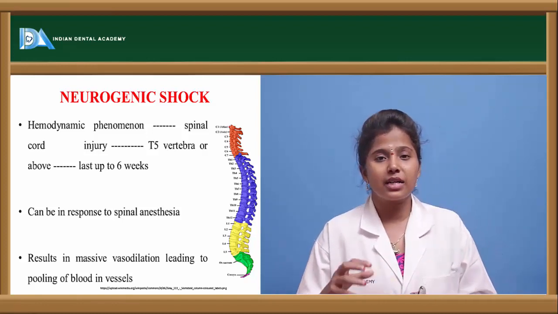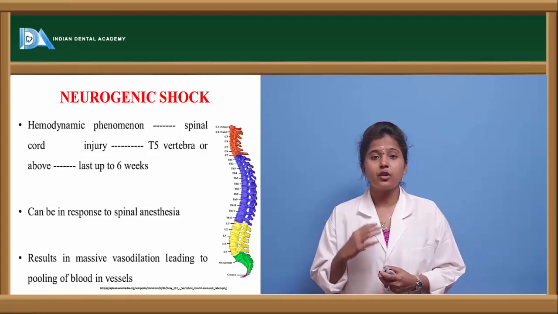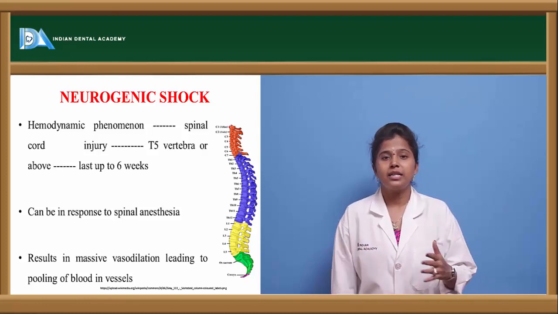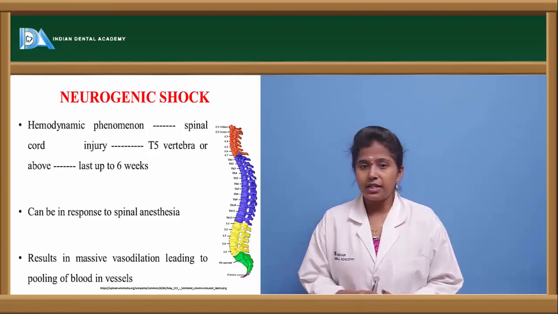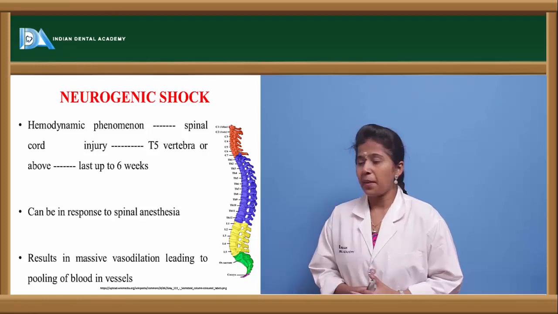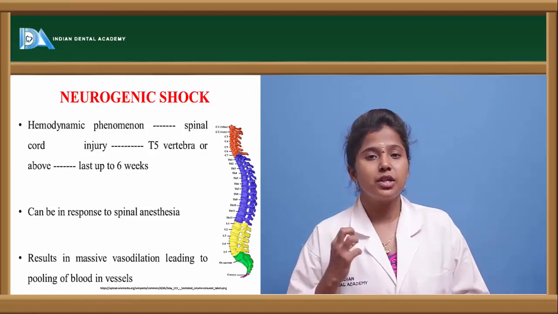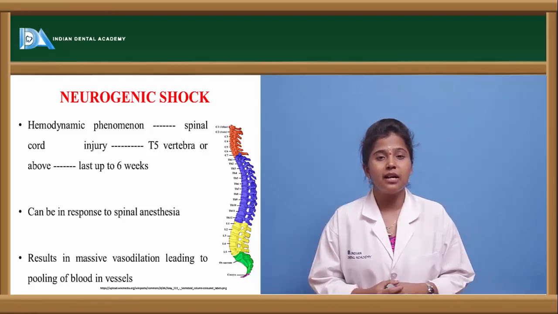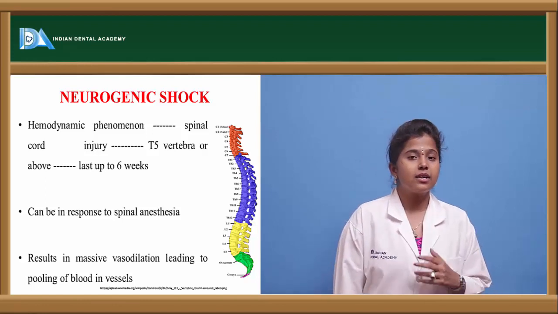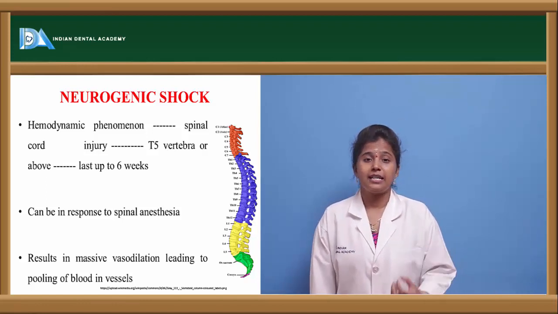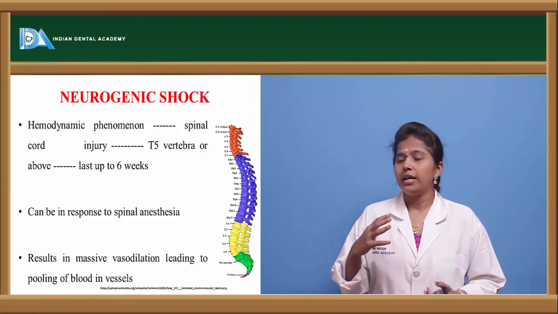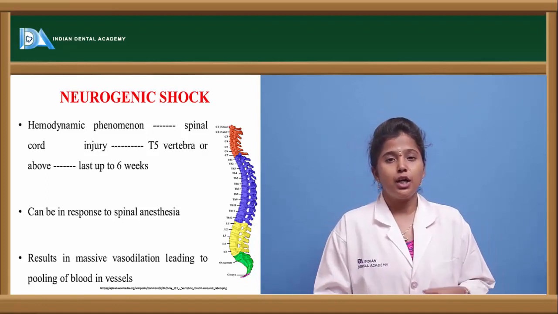If there is any impairment in the functioning of the cells of the spinal cord at the T5 thoracic vertebra, then neurogenic shock occurs, and it can occur because of the action of spinal anesthesia. If spinal anesthesia is given to a patient and its action lasts for a longer period of time, then there occurs cellular impairment of the spinal region, and there may occur neurogenic shock. Once neurogenic shock occurs, it results in vasodilation of that tissue.